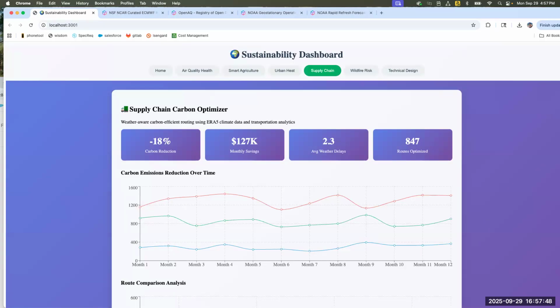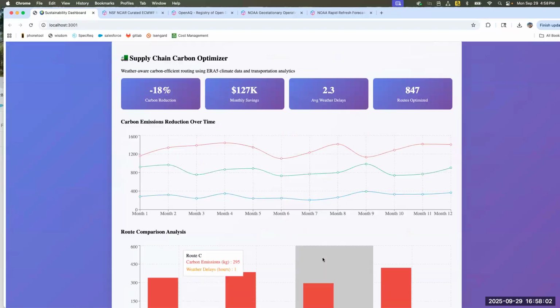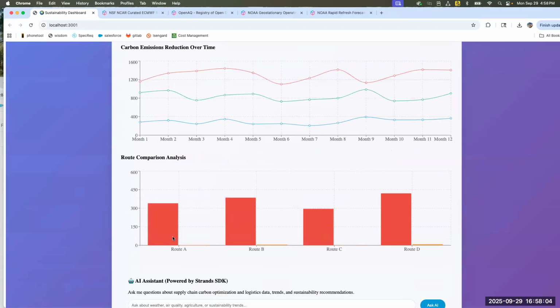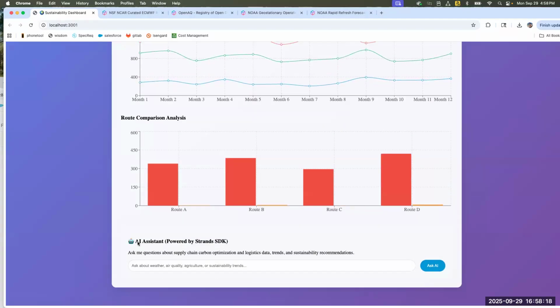Logistic companies can reduce carbon emissions by 15 to 25% using weather-aware routing optimization. And over here, you can see the carbon reduction trends based on some of the synthetic data that we had. And then we can use a combination of this data and a regression model to compare the different routes and the carbon emission and weather delay effects. Based on that, the correct route can be picked. And of course, we have the assistant to answer any questions regarding this.